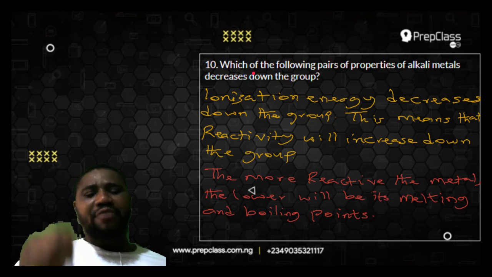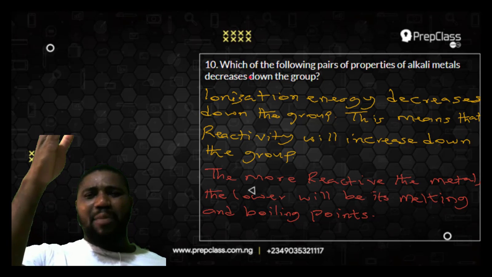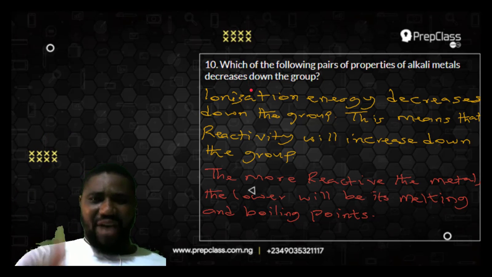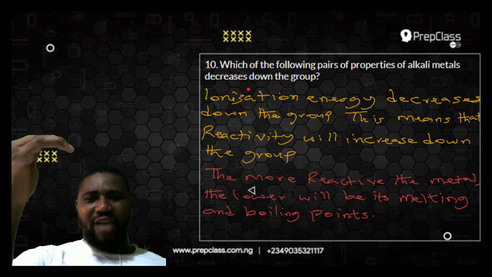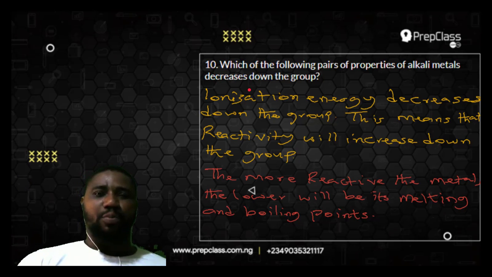If ionization energy decreases down the group, it simply means that the reactivity of the elements will be higher. If you look at the elements down the group, they are much more reactive as you go down the group. So ionization energy decreases down the group, but reactivity increases down the group.